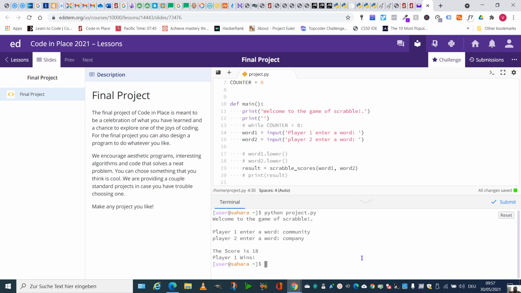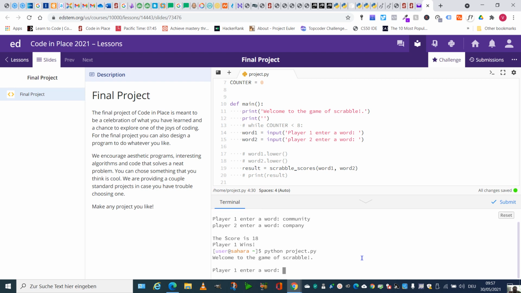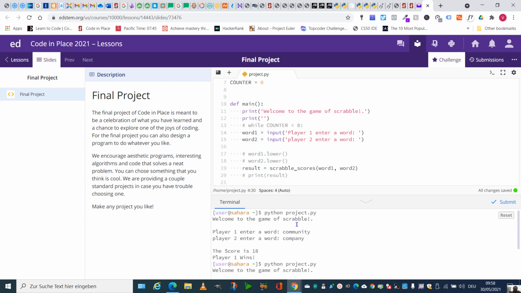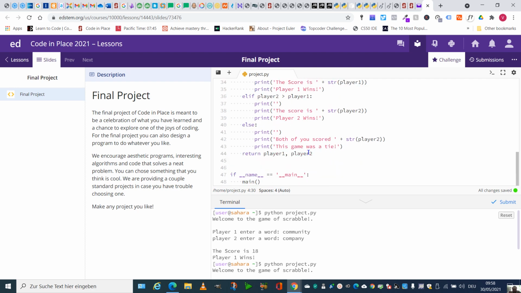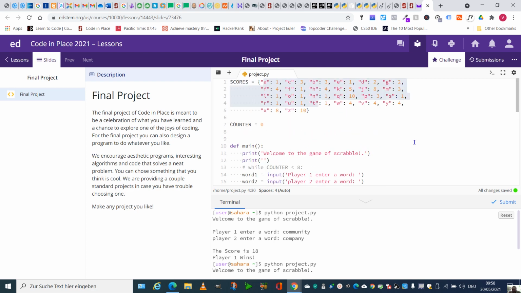And when it will be the same thing. Let's say they both entered women, then it's saying that the game is a tie. So maybe when I learn more about Python, about programming, I will expand this, but for now this is what I could put together.